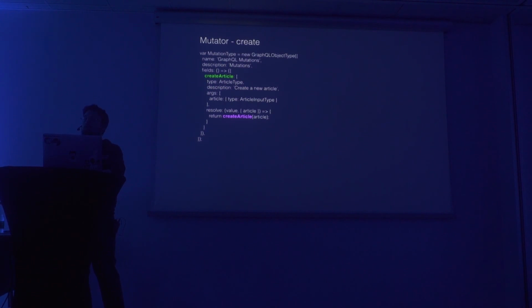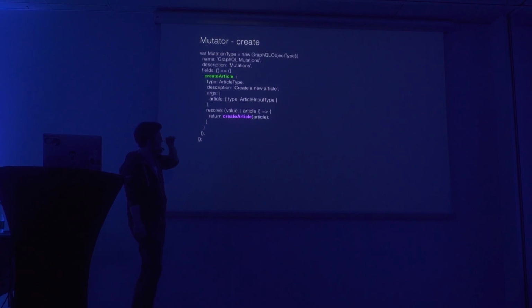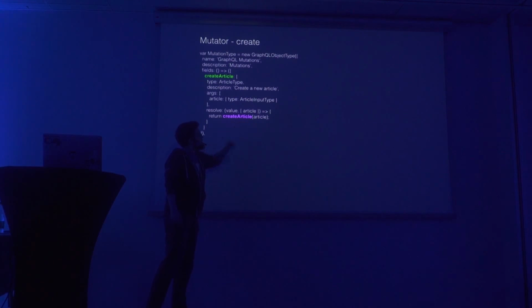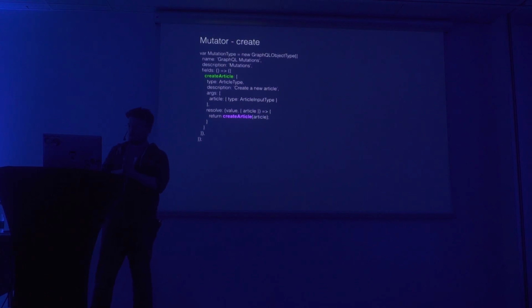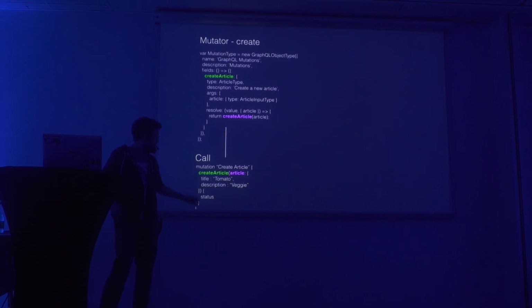And of course, a creation is no different than a delete, really. It's only just a new property in this mutation thing. So a create article just needs to ensure that someone is specifying an article when we post this to our GraphQL. And as you can see with the delete, instead it's called create article, but the thing we need to keep track on is when we define our mutation,